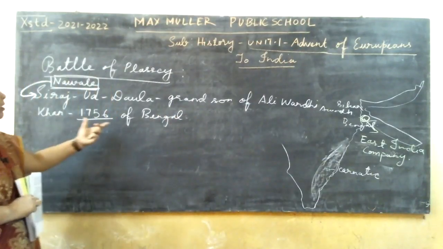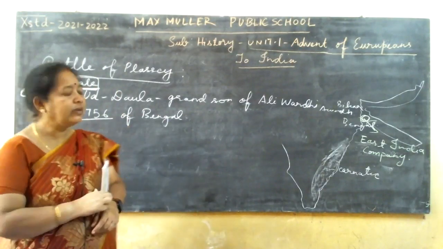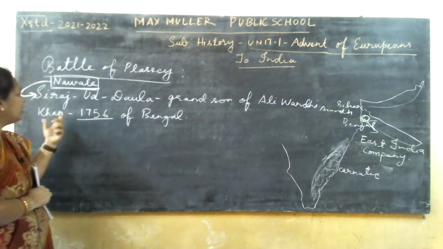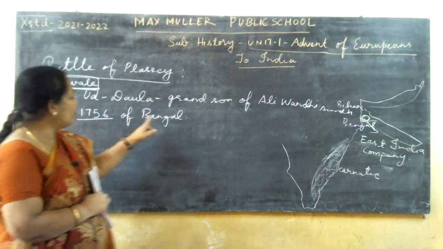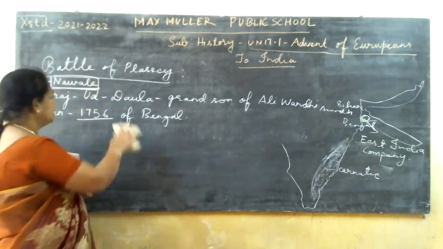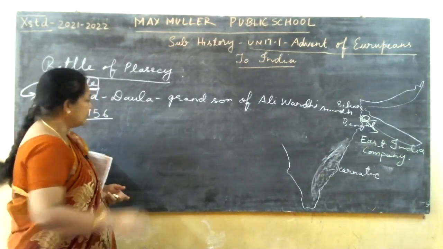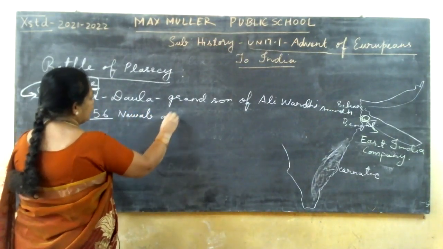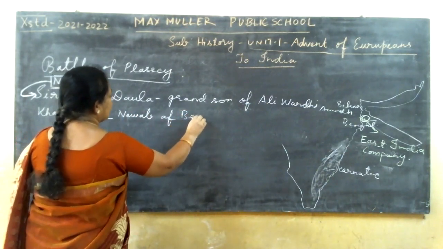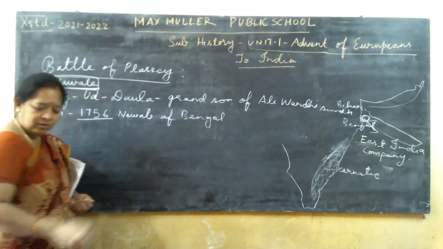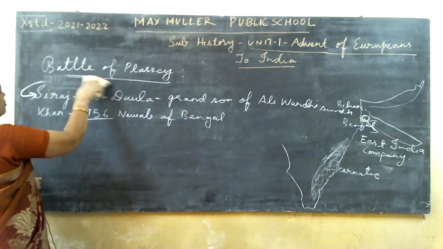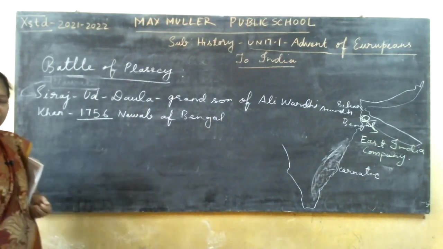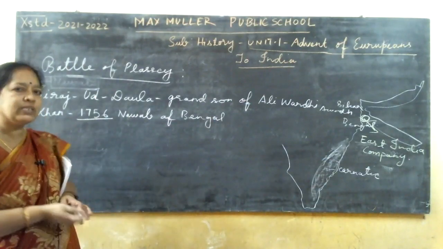So he became Nawab of Bengal, right? So who became Nawab of Bengal? Sirajud-Dowla, grandson of Alivardi Khan, in 1756. Don't get confused. He became Nawab of Bengal in 1756.